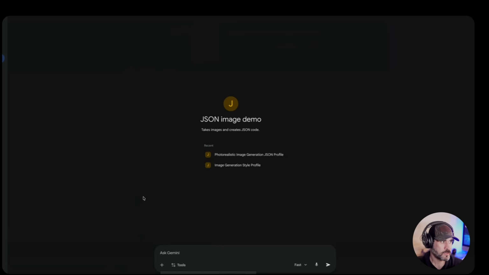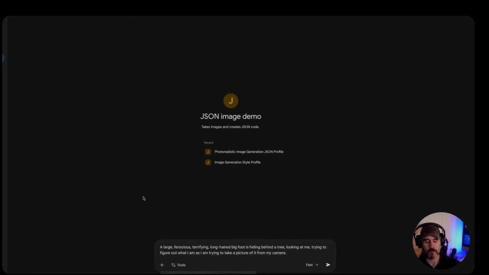A large, ferocious, terrifying, long-haired Bigfoot is hiding behind a tree, looking at me, trying to figure out what I am as I am trying to take a picture of it from my camera. I don't know, that's a pretty crappy prompt, but let's just see what happens. I'm going to put this back on thinking. It doesn't need to be on thinking, I just like to use it on thinking, and I'm going to hit submit.